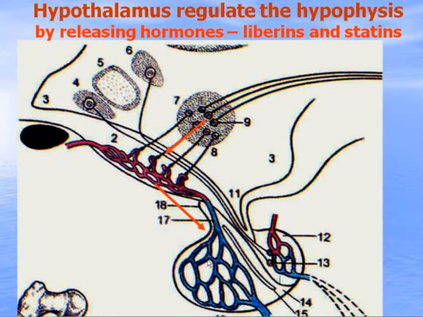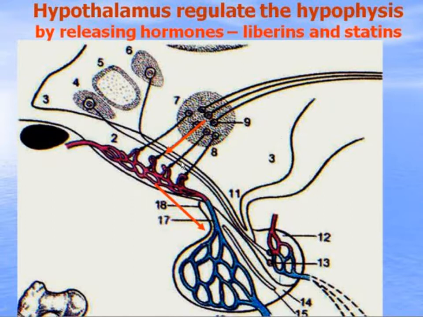Then these tropic hormones regulate the peripheral endocrine organs. This is the transhypophyseal regulation of the endocrine system by the hypothalamus.